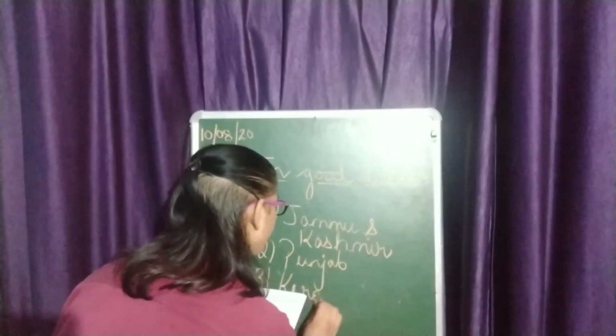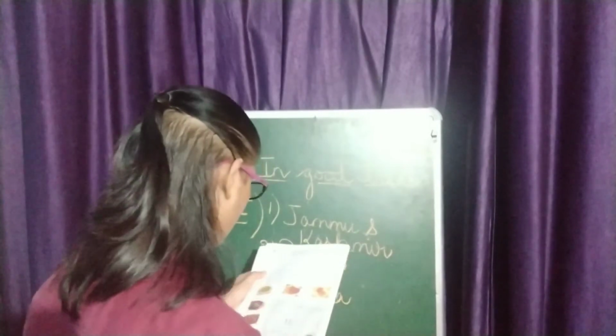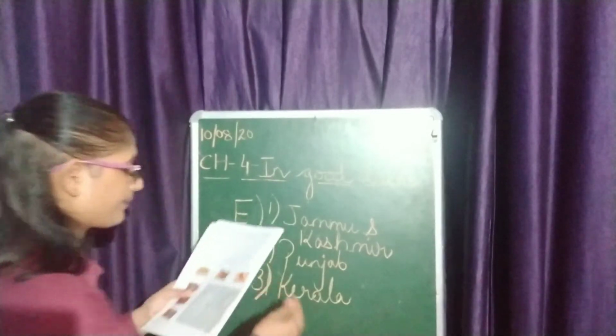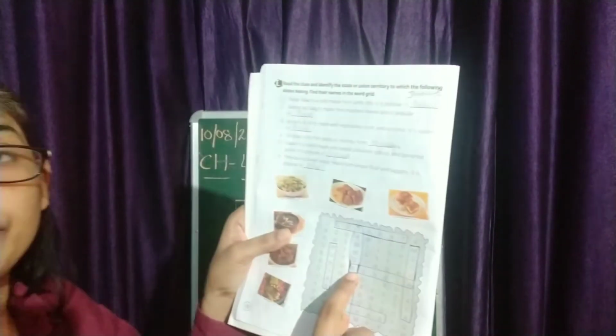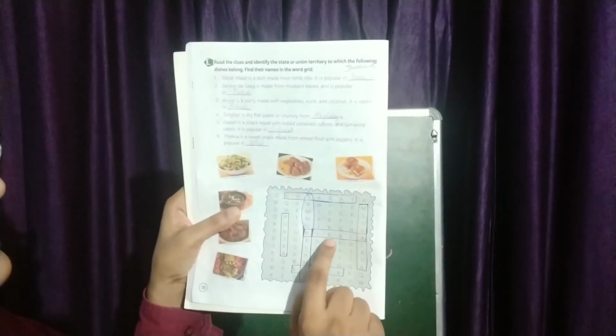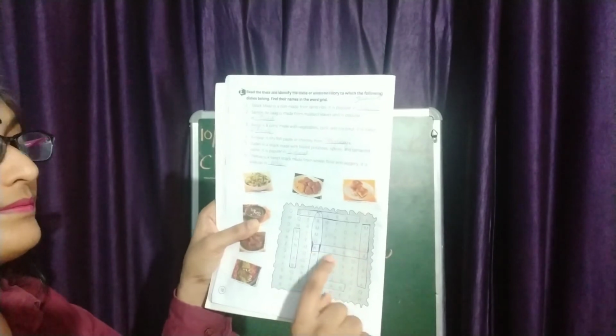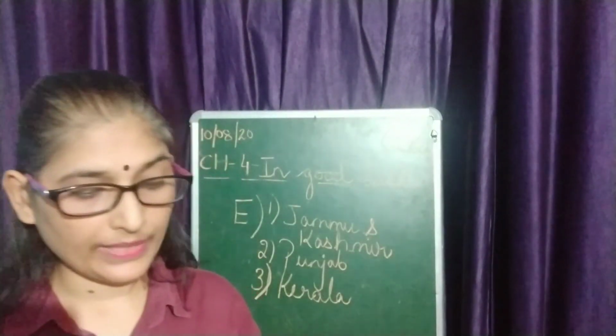Yes, here the third answer is Kerala. And where you have to mark this? Here. This is Kerala. Right. Now the fourth one.